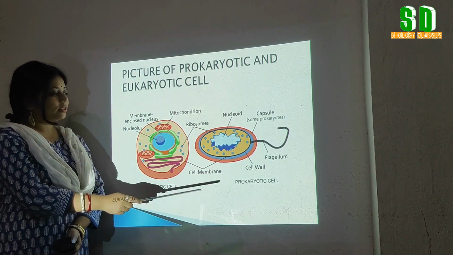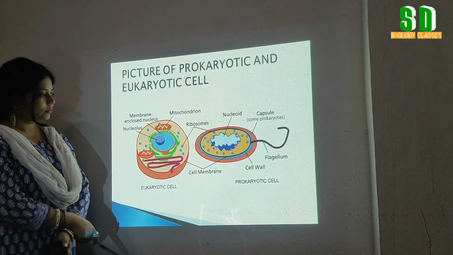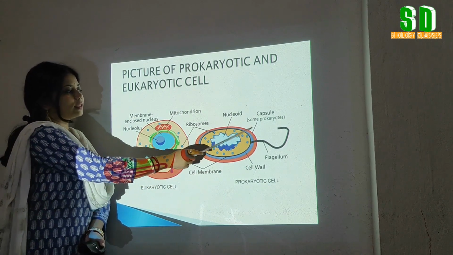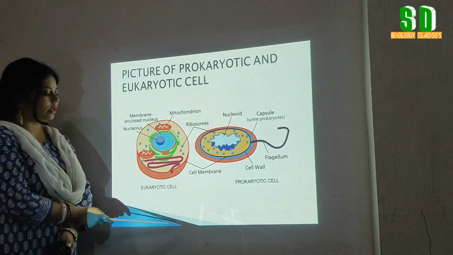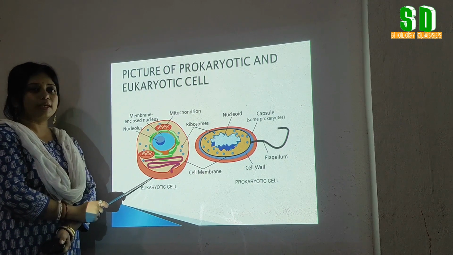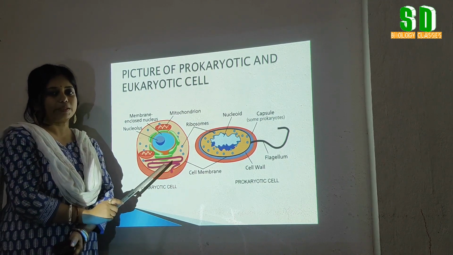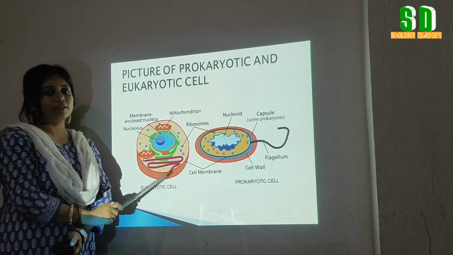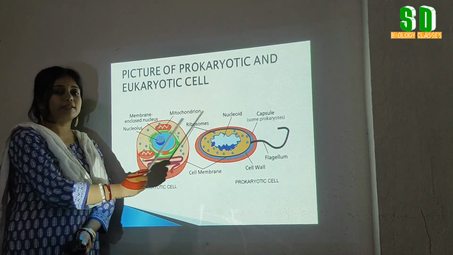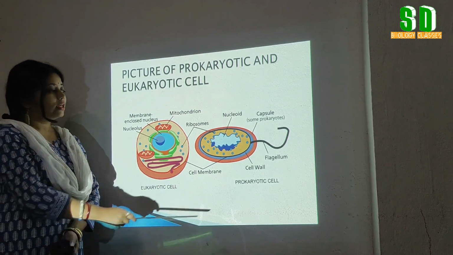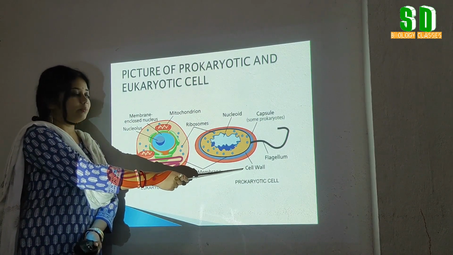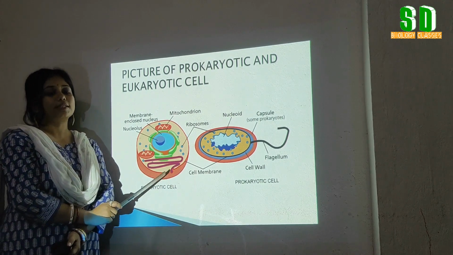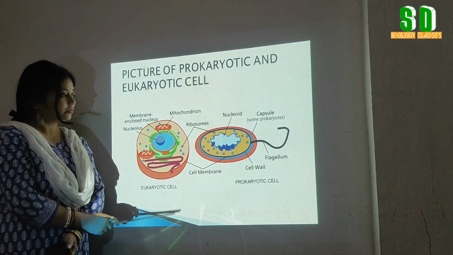Can you compare these two pictures? See, in case of prokaryotic cell, we can see the cell wall. The outermost layer is the cell wall. In case of eukaryotic cell, if it is an animal cell, the cell wall is absent. If it is a plant cell, the cell wall may be present. But the chemical composition of the cell wall is quite different in the prokaryotic cell and the eukaryotic cell. In case of prokaryotic cell, the cell wall is made up of peptidoglycan. Whereas in case of eukaryotic plant cell, the cell wall is mainly made up of cellulose.